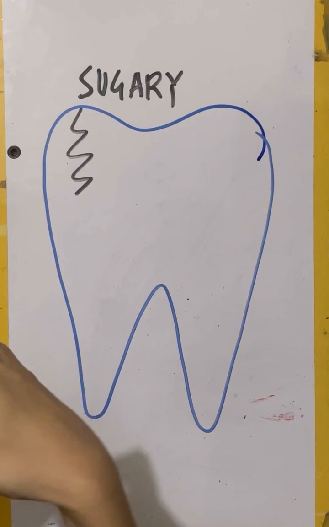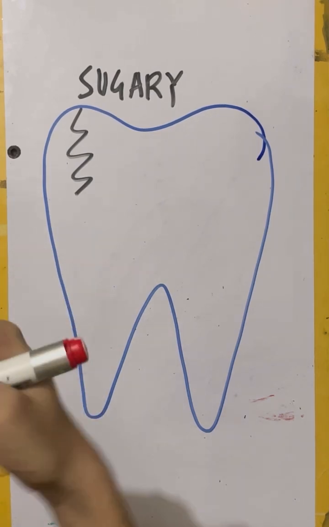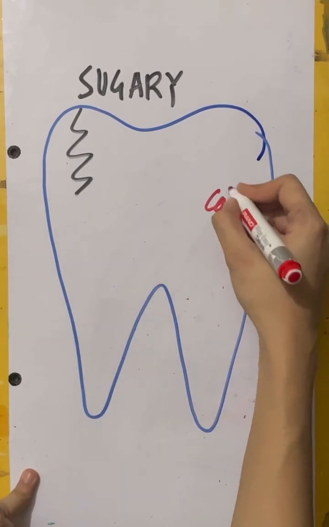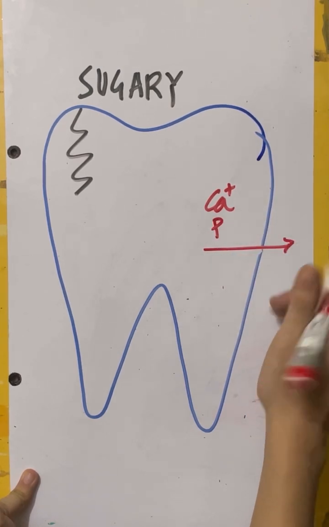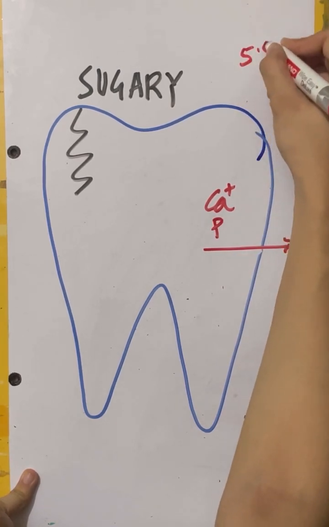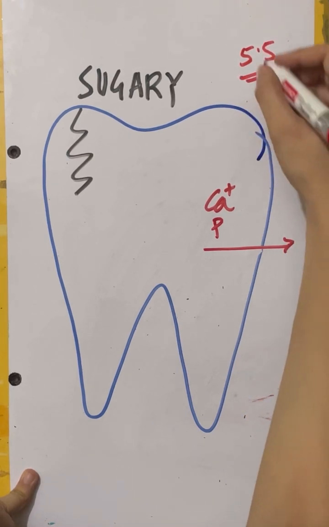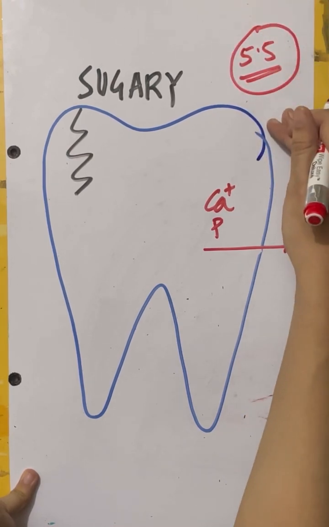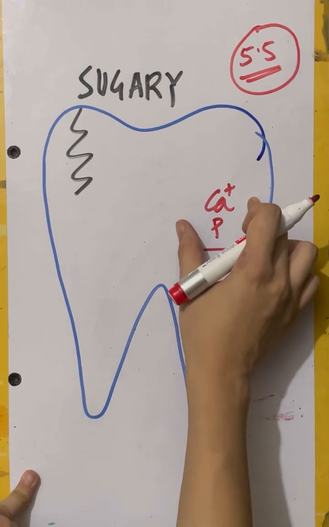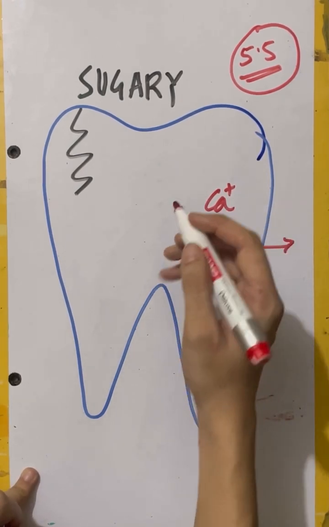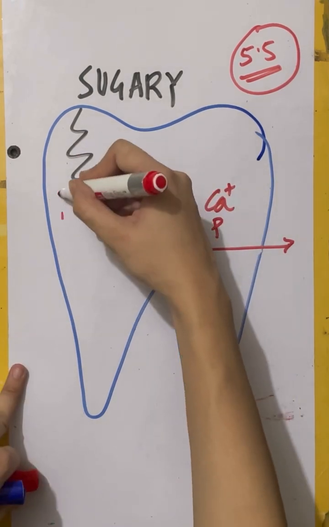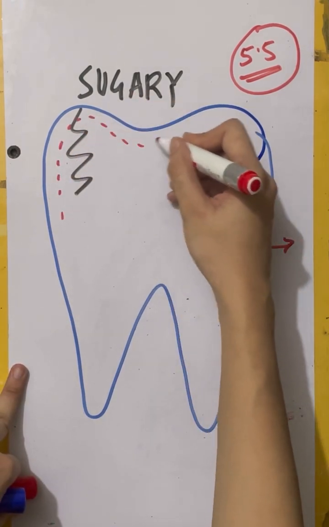It will result in the outward movement of calcium and phosphate. If the pH reaches 5.5, the critical pH of enamel, there will be outward movement of calcium and phosphate resulting in enamel dissolution. All the enamel present here will be dissolved.